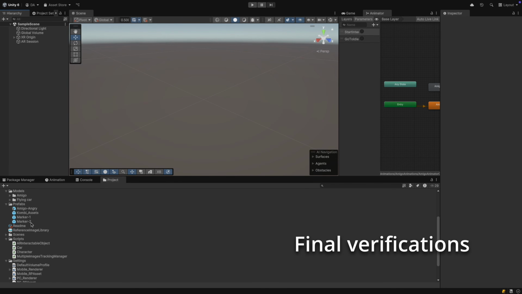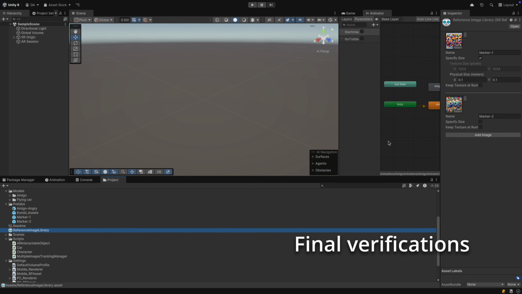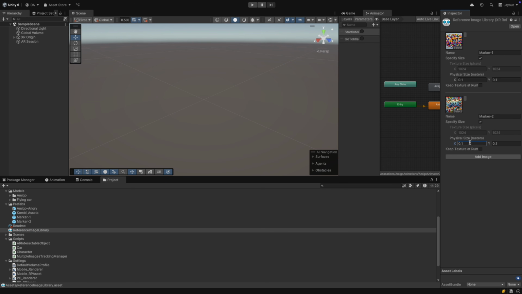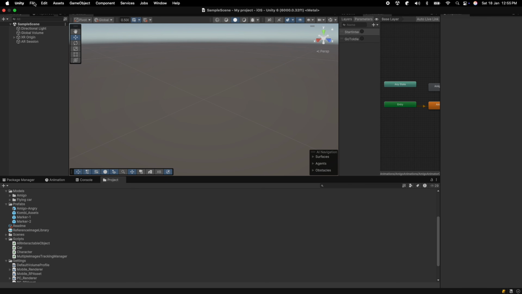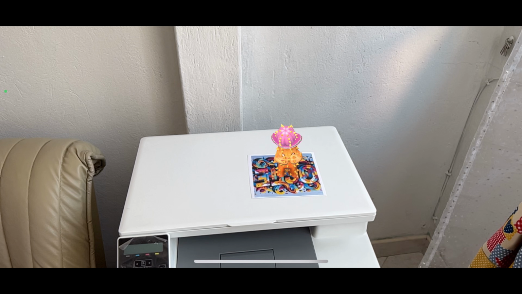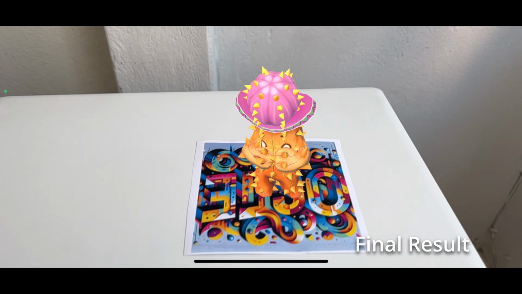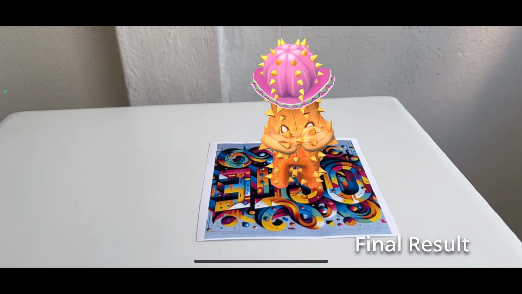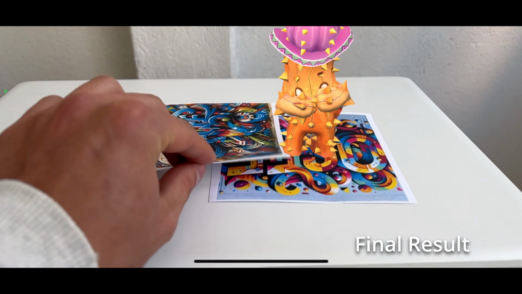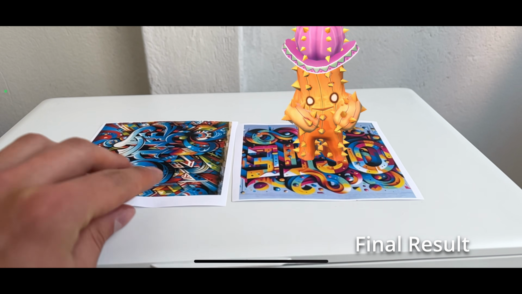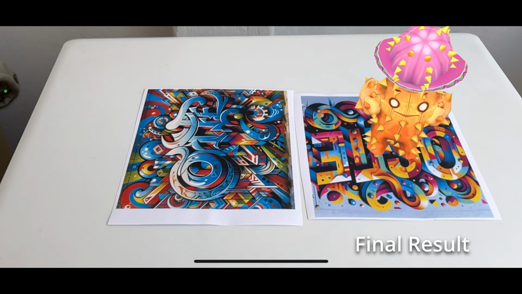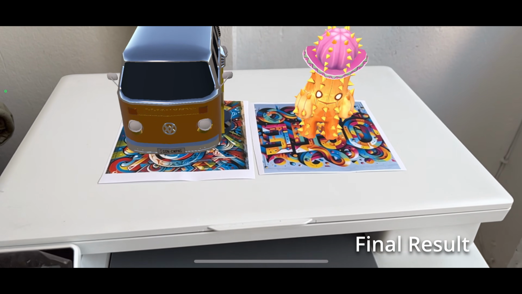Okay, now let's verify that markers have specified the real sizes. And now File, Build and Run. And this is what you should see. There is marker tracking for one or more images. When both are close to each other, state becomes active, and we see in summary 2 behaviors.